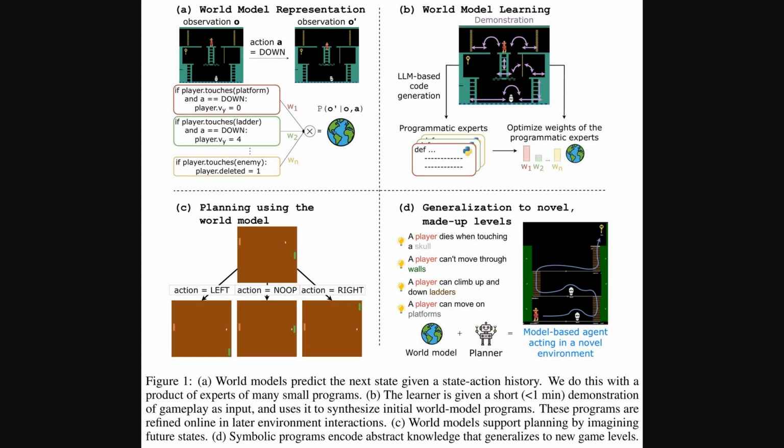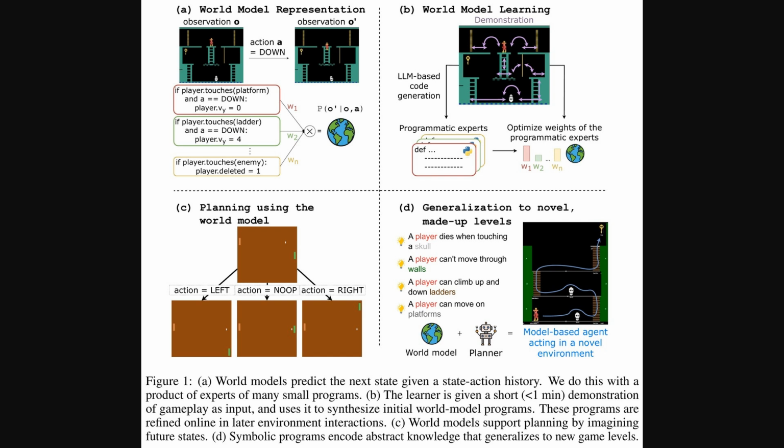Alright, so this first figure gives a great visual overview of the whole PoE-World process. On the top left, in panel A, we see the core idea. The world model is a combination of many small, weighted expert programs. Think of these as simple if-then rules, like if the player touches a ladder, their velocity changes. Panel B shows how these experts are learned. The system watches a short gameplay demo, and an LLM generates the initial code for these rules. Then, the system refines the model by learning how important each rule is.